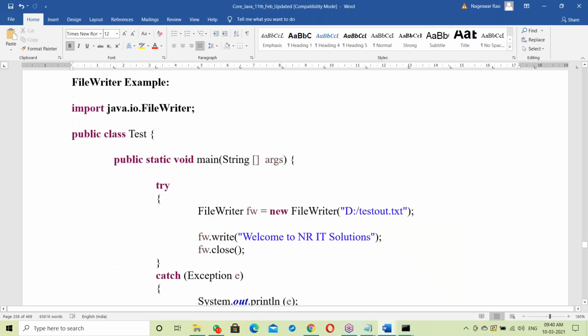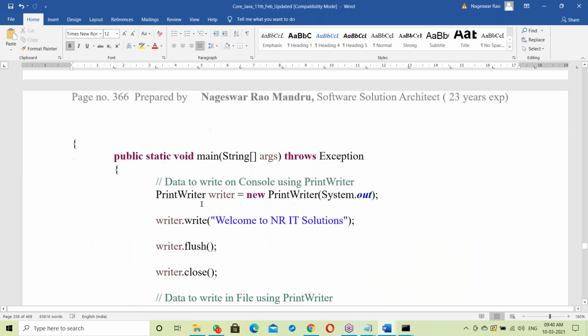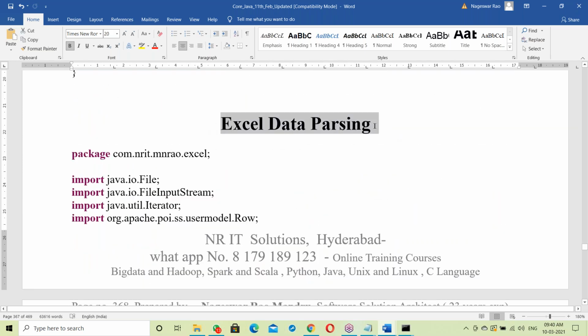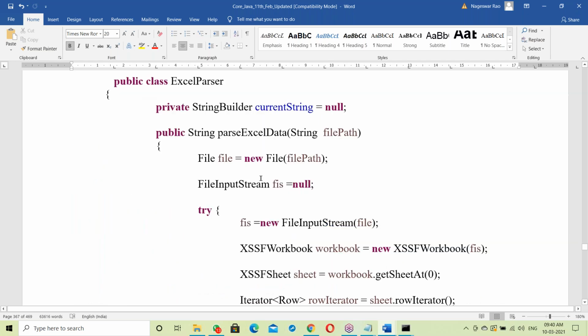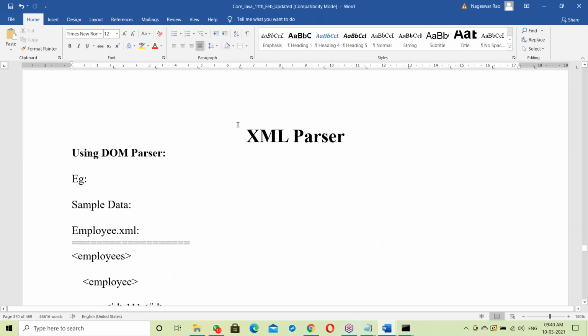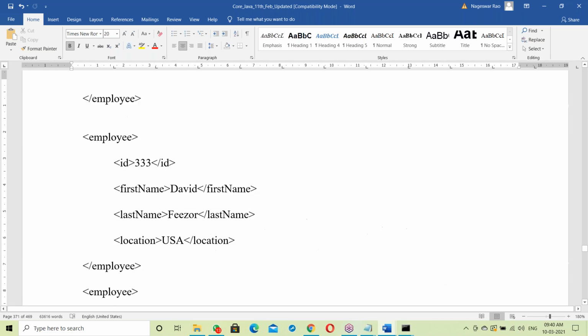Great, thank you, sir. I'm very interested in programming actually, sir. Excel data parsing, how to write the programming for Excel data, XML parser. No doubt, in programming I'm very genius. I'm very interested in programming rather than theory concepts. Your experience will be very helpful, sir.